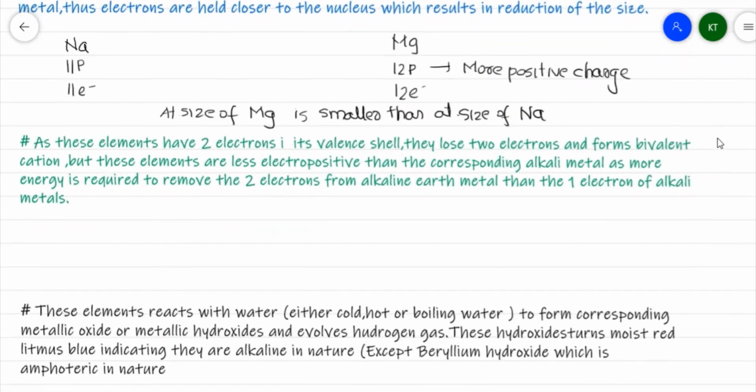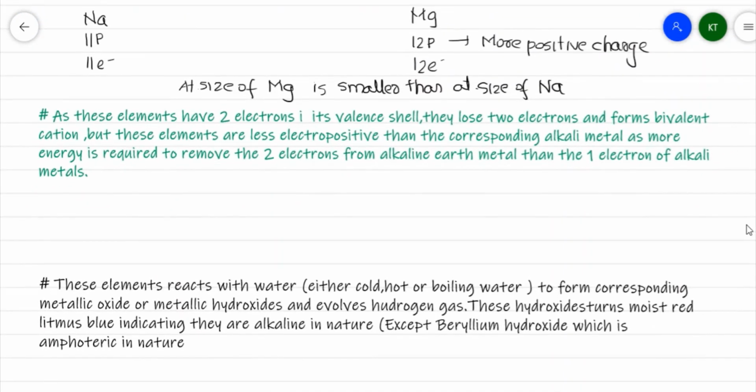As these elements have 2 electrons in the valence shell, they tend to lose these 2 electrons and form positively charged cations. So here I have a magnesium atom, atomic number 12, electronic configuration 2, 8, 2, which will lose these 2 electrons and get converted into an Mg2+ ion. But it has been seen that these elements are less electropositive than the alkali metals because you require more energy to remove the electron.